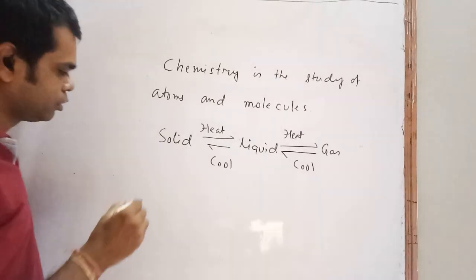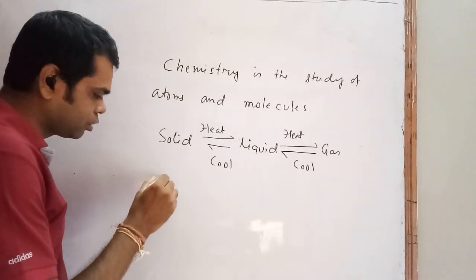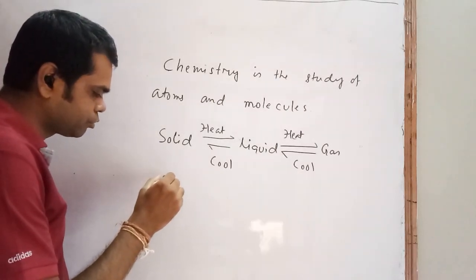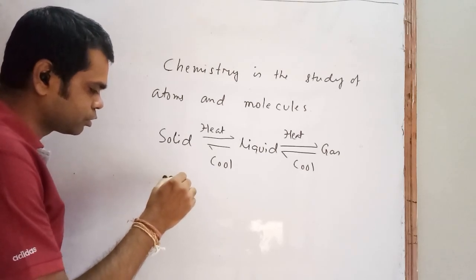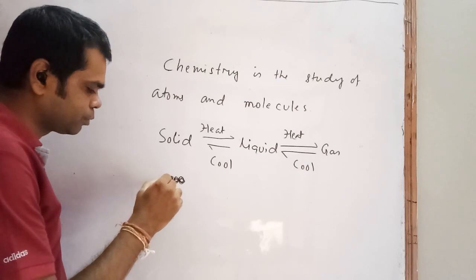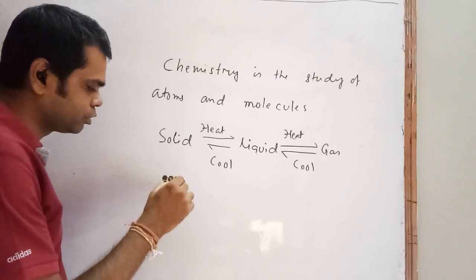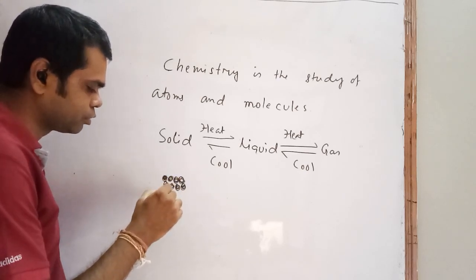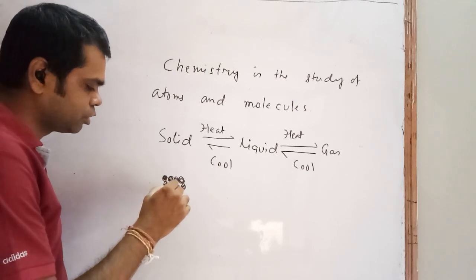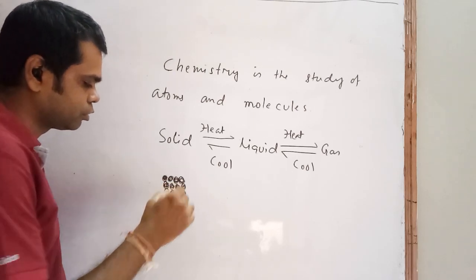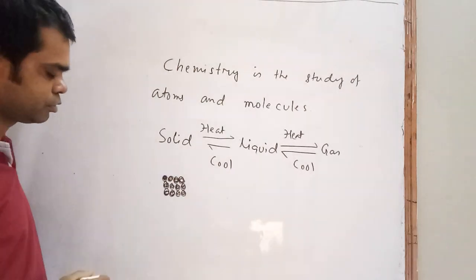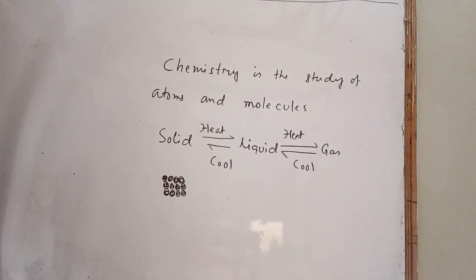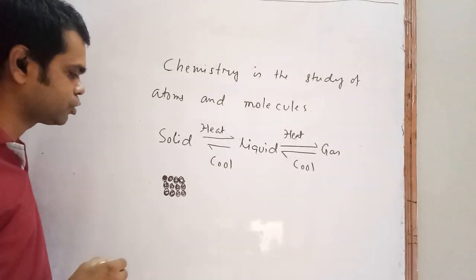Now students, we will learn that this is a particle of solid, and so on for each particle. The space or the gap between these particles is called interparticle space.